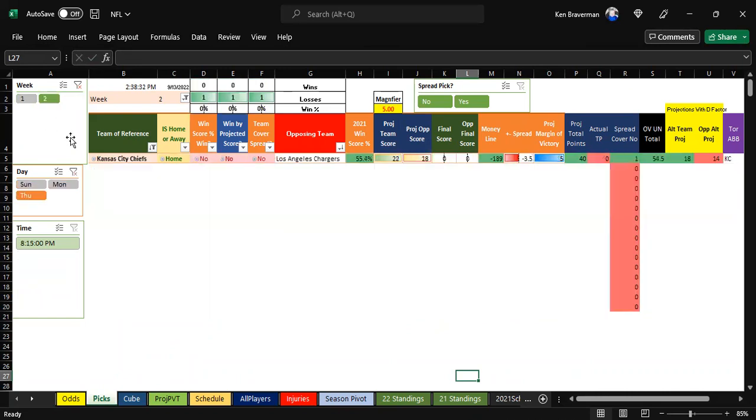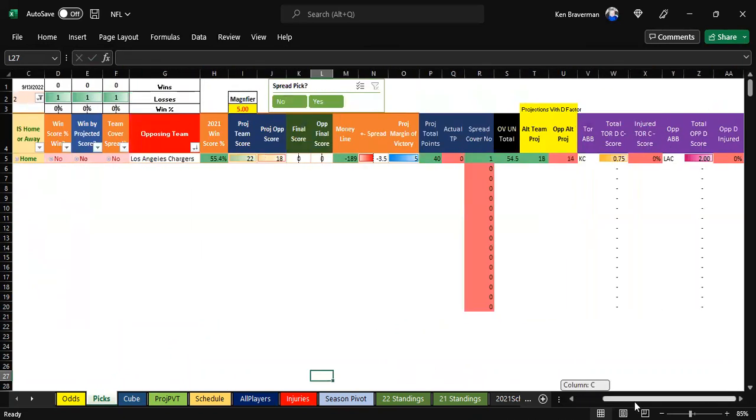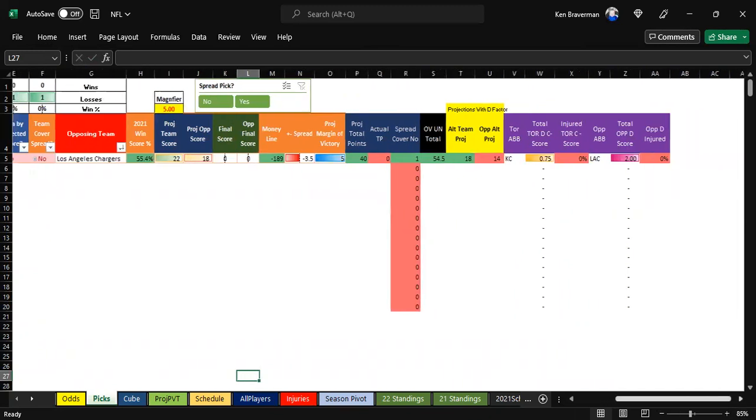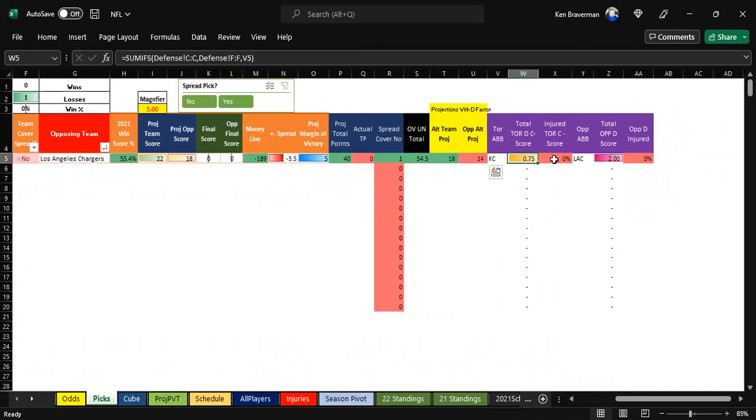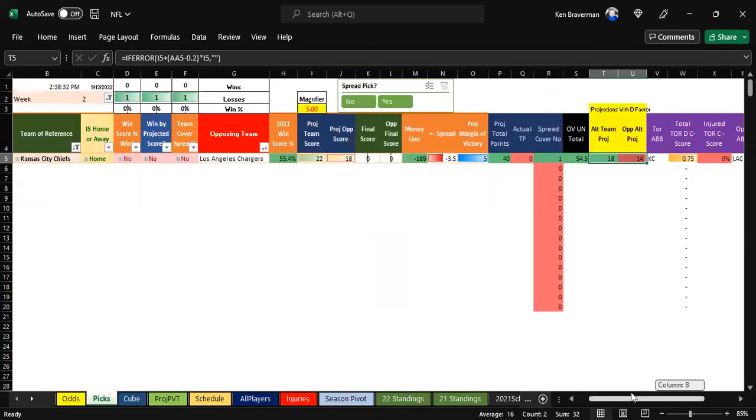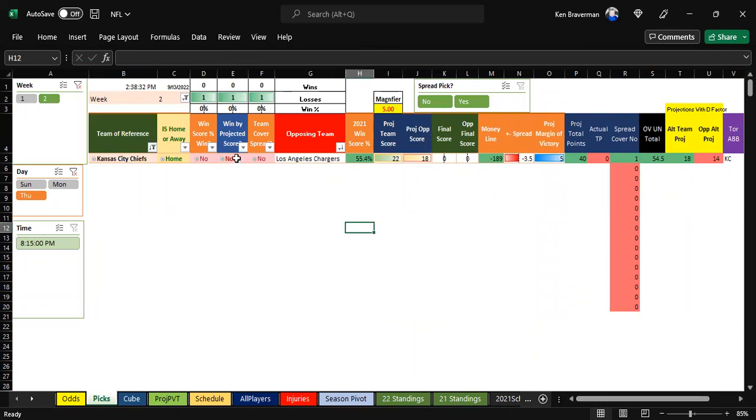But go back to the Thursday game in week 2 for a second. Look at the alternate score over here, 18-14. Both these defenses are healthy, and the Chargers defense is very, very strong, is what it's saying. So that's why this actually brings the score down a little bit while Kansas City still wins.